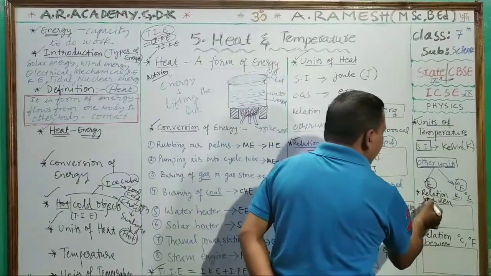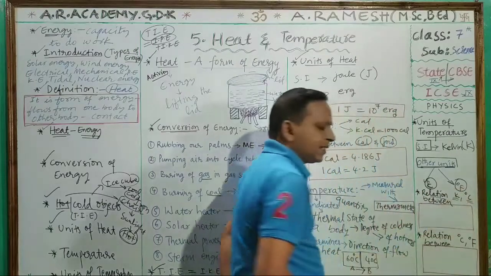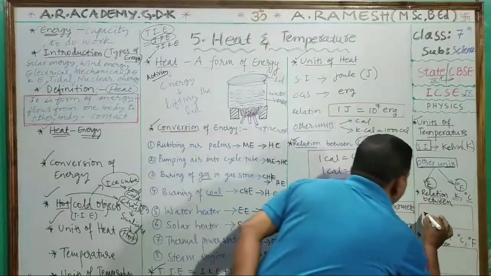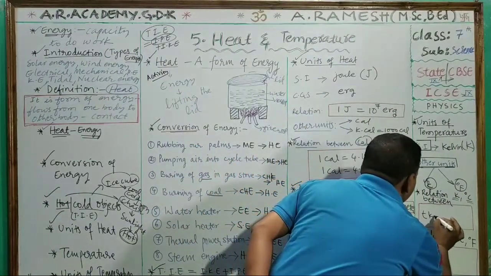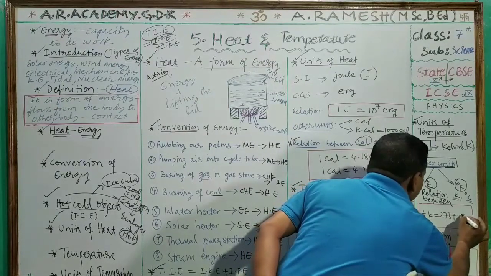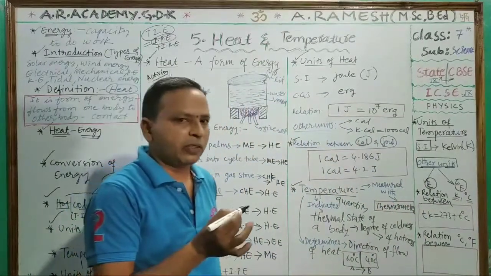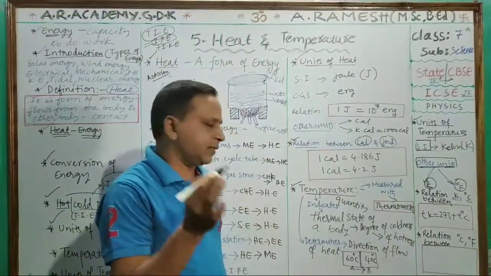And what is the relation between Kelvin and degree Celsius? Very simple, children. T Kelvin equals 273 plus T degree Celsius. This you remember. About these problems we will discuss later.